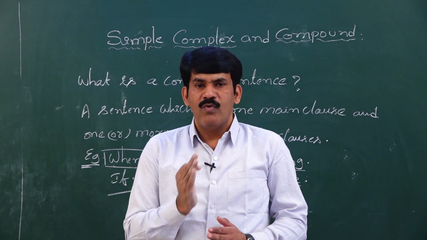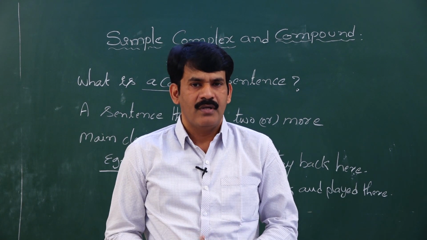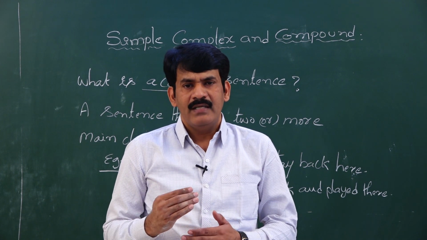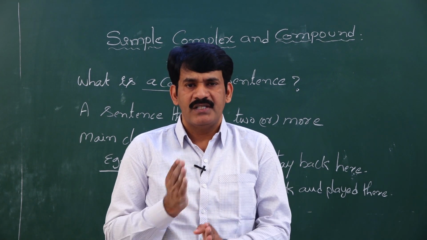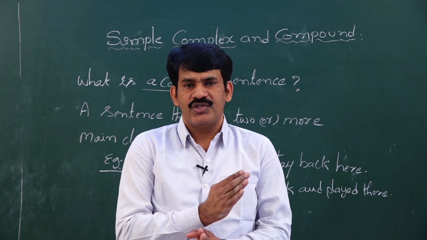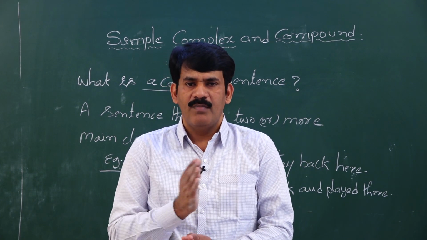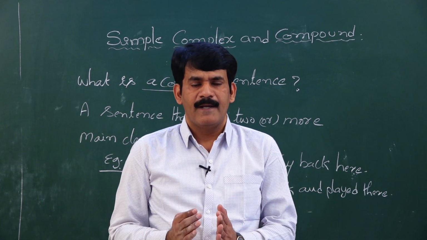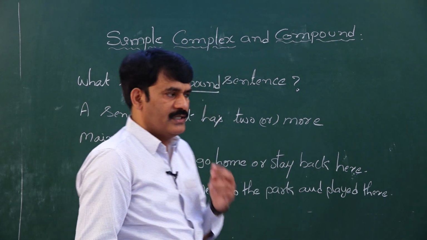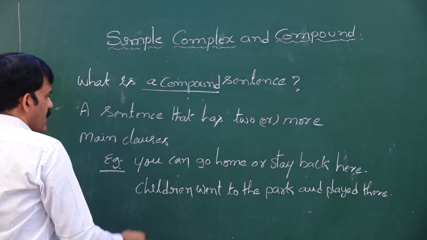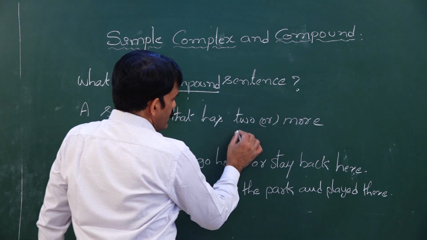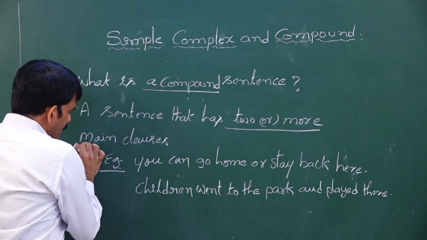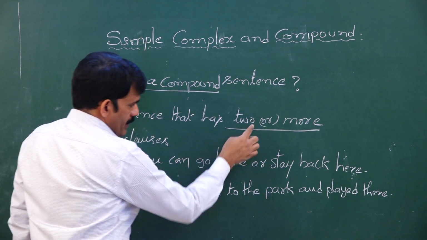Now, let us move on to compound sentence. Once we finish explaining the compound sentence, we will see how to change sentences with different structures: from simple to complex, complex to compound, compound to simple, and back again. Now, let us understand what is a compound sentence. What is a compound sentence? A compound sentence has two or more main clauses. In a compound sentence, we find two or more main clauses.